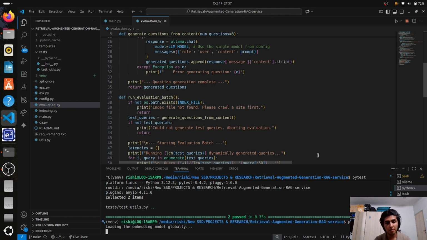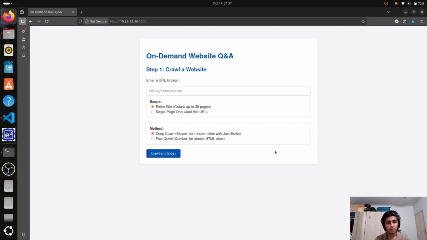This is the simple web interface I built to drive the application. As mentioned in the deliverables, we were told to focus on HTML text, so I will be using this normal, simple, fast crawl. We also have the deep crawl option, which uses a headless browser to handle modern JavaScript heavy websites. We also have the option to crawl just the URL provided if we want faster results. We will be crawling 30 pages for this demo. The process will take a couple of minutes, which is a perfect time to walk through the code.